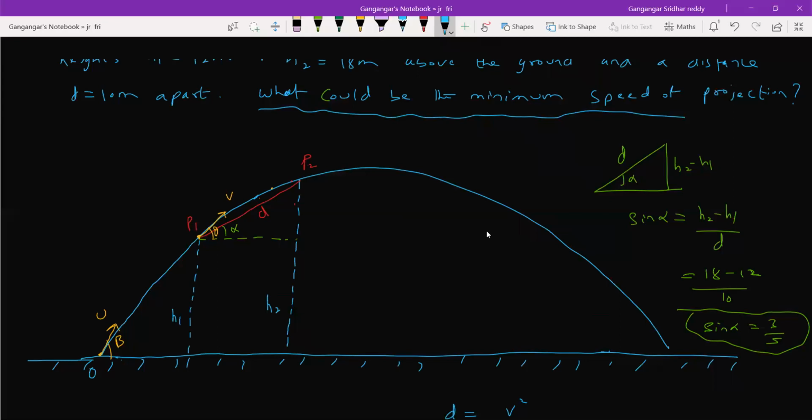Why is that maximum range on incline brought here? I can bring that the line joining P1, P2 is like an inclined plane, no? Because when it moves from P1 to P2, what is the displacement? Is equal to D, and that is a maximum. Sir, why are you telling it to be maximum displacement, sir?